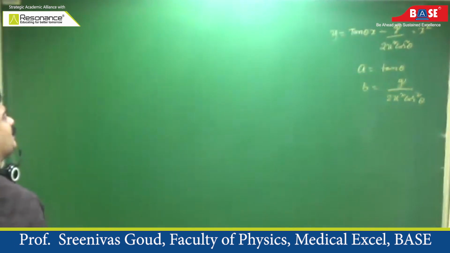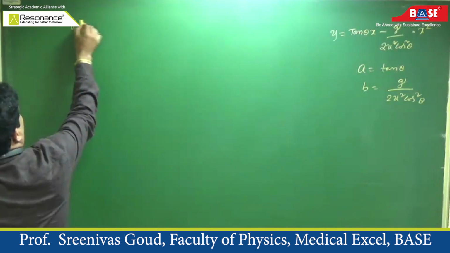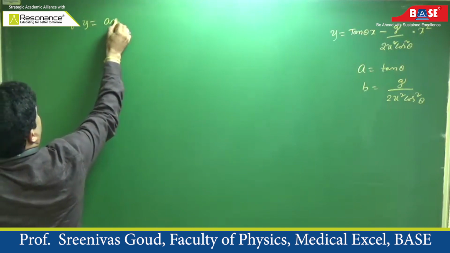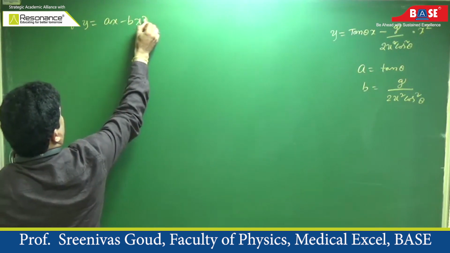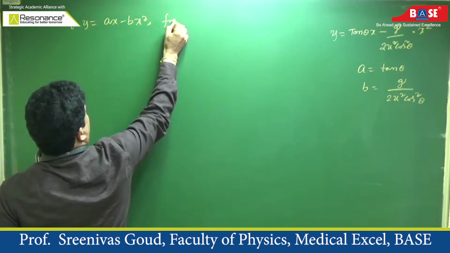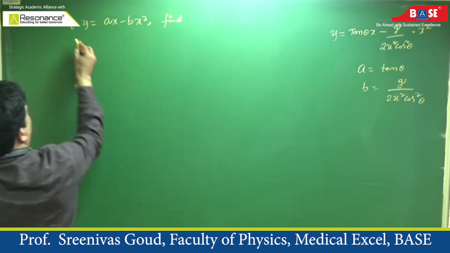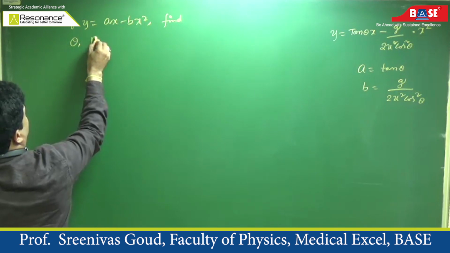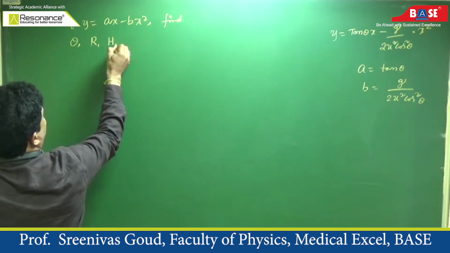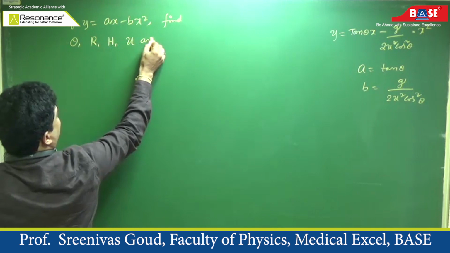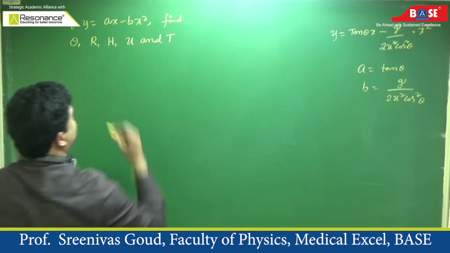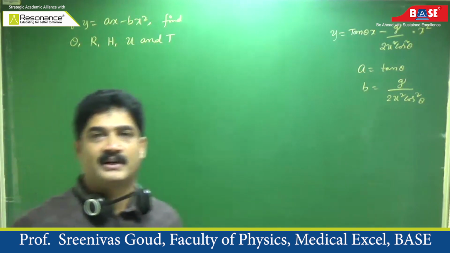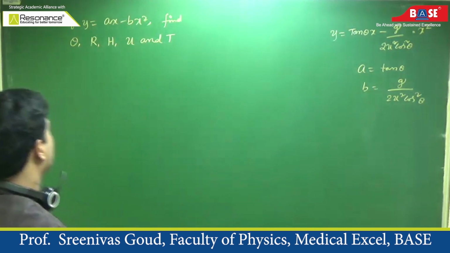Now first, if y is equal to ax minus bx square, then find the values of angle of projection, range, maximum height, initial velocity of projection, and time of flight. These all 5 parameters you have to calculate.